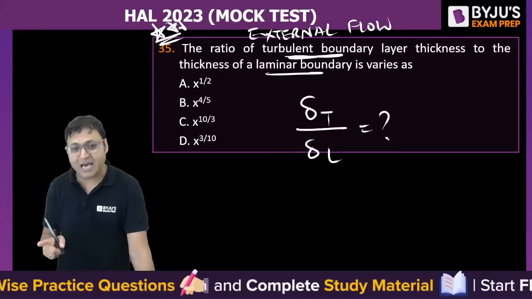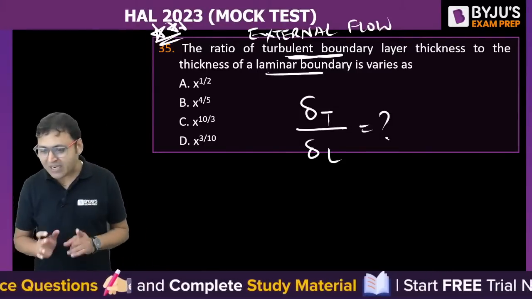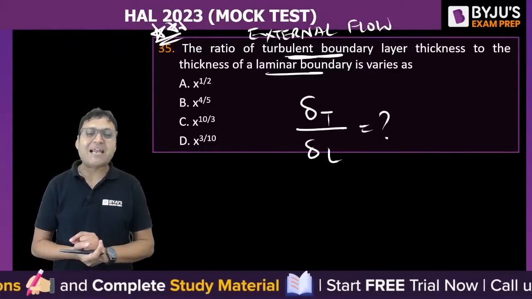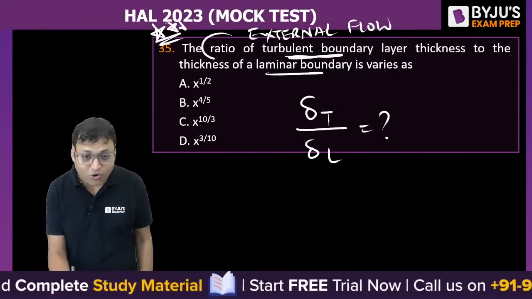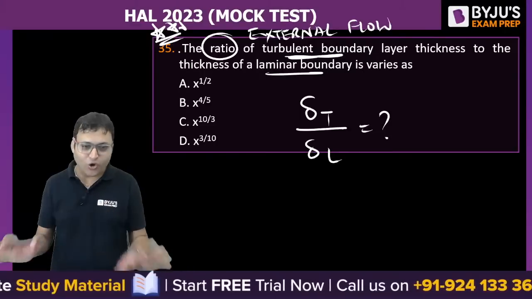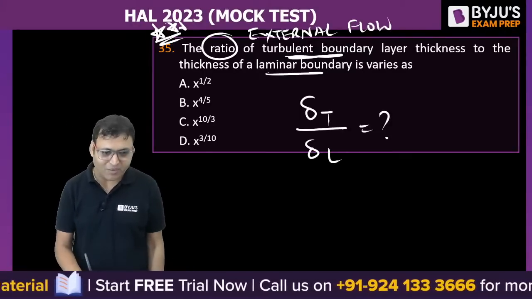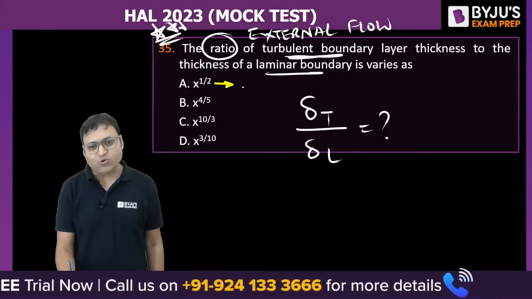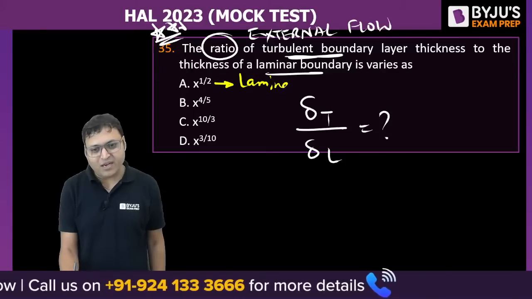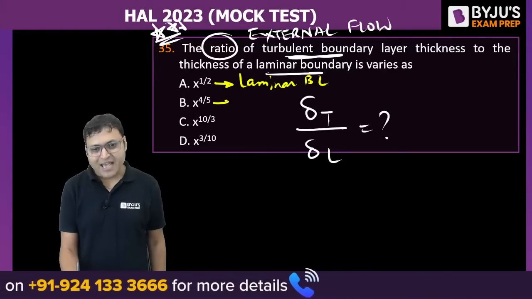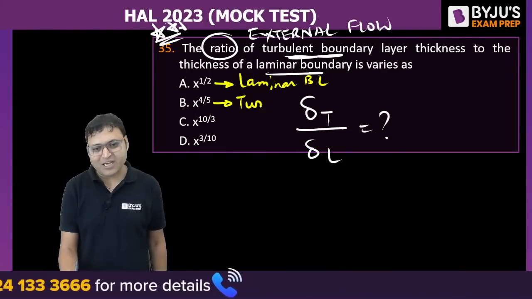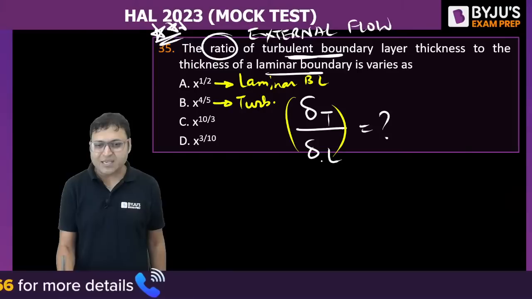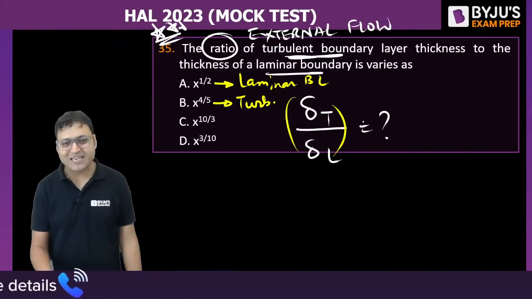It is not laminar by turbulent. It is turbulent by laminar. It is the ratio. It is not about the laminar, it is not about the turbulent. So A and B cannot be correct. X to the power 1 by 2 is for laminar boundary layer, isn't it? X to the power 4 by 5 is for turbulent boundary layer. But the question is about the ratio.